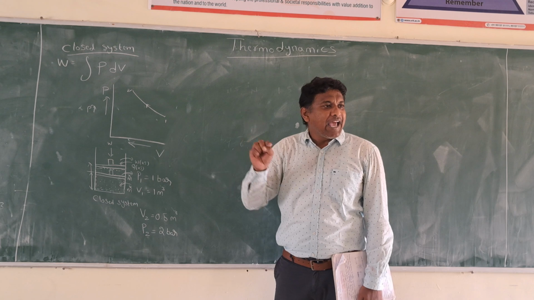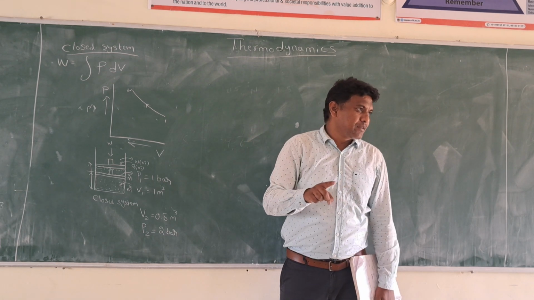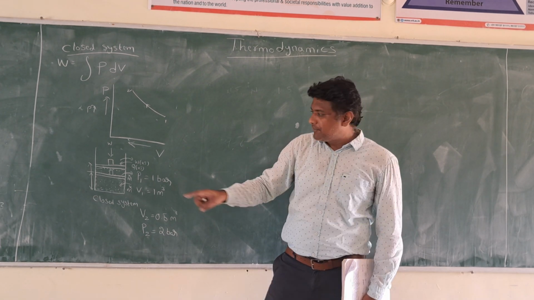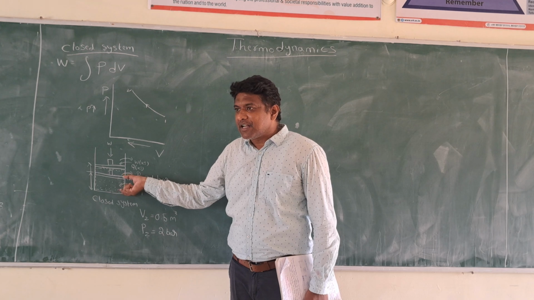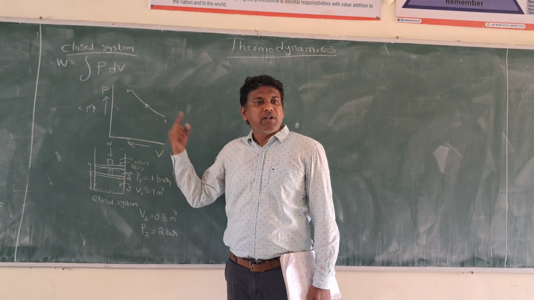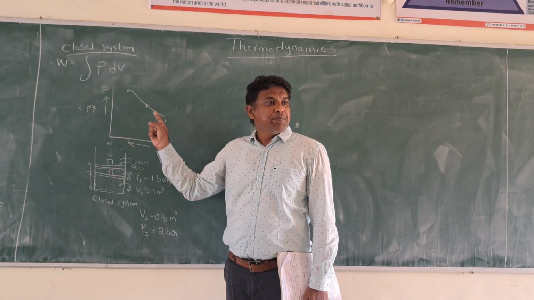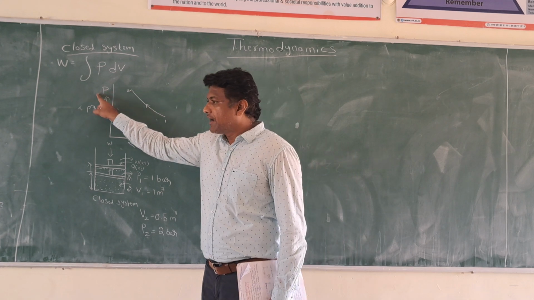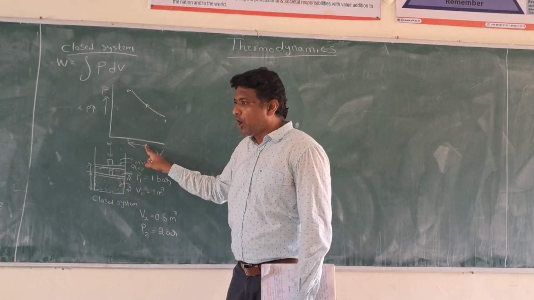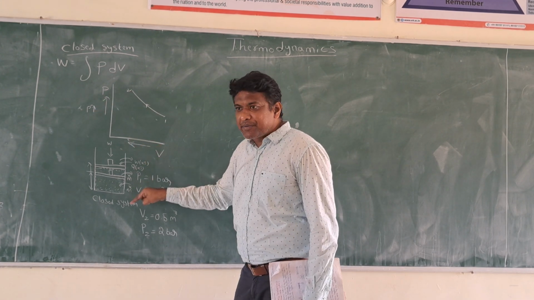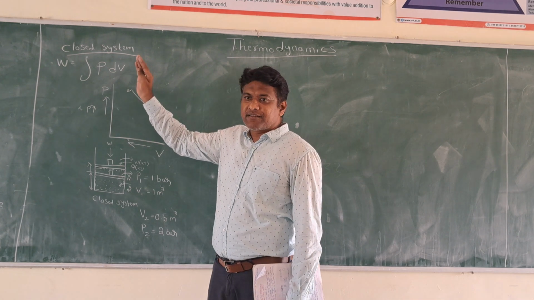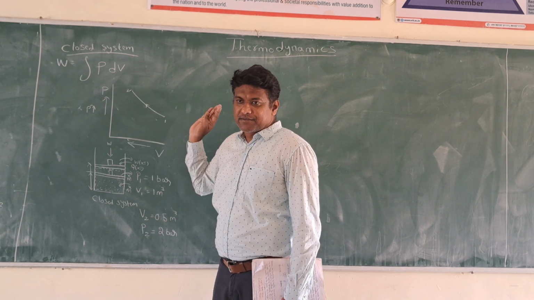Understood now? Work has been done on the system, and the system pressure has been increased and the volume has been decreased. How to show this on a PV diagram? So, draw a PV diagram, pressure versus volume plot. As we are compressing it, the pressure should increase and the volume should decrease.